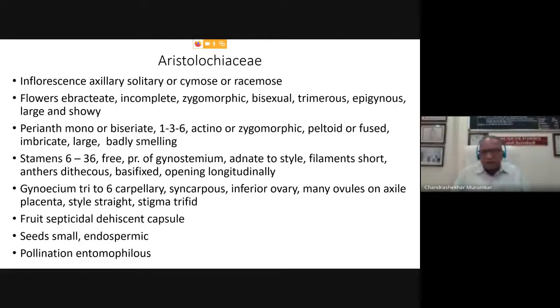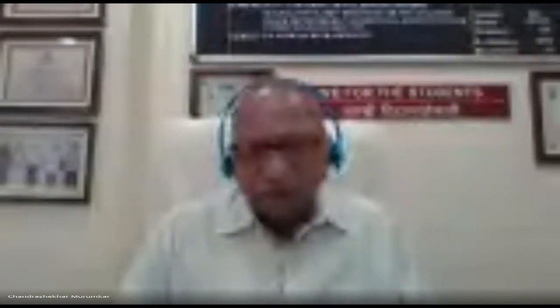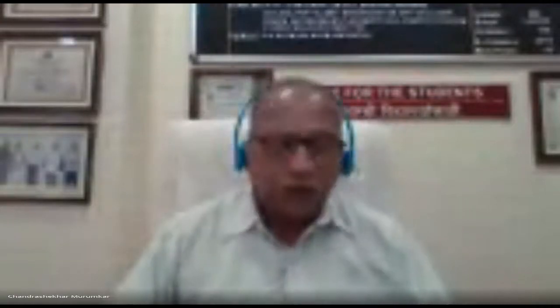In that case, it is resembling close to the perianth of the family Bignoniaceae and Proculaceae, because both belong to the order Personales. In Aristolochiaceae also, it is showing very close resemblance with the order Personales. This perianth is peltoid. Also, it can be fused, and at birth condition, it may show the imbricate arrangement.